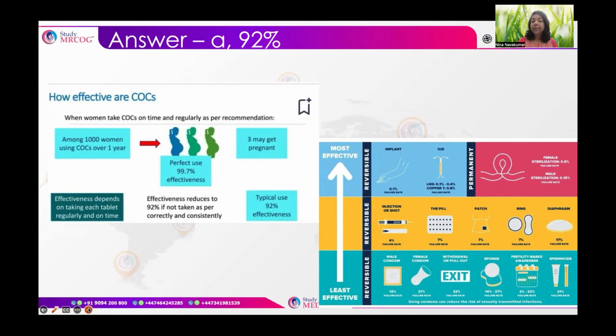And with perfect use, the effectiveness of oral contraceptives is around 99.7%, which means among 1,000 women using the combined oral contraceptive pills over a period of 1 year, 3 might get pregnant. So that is 99.7% effectiveness with perfect use. Now, the effectiveness depends upon taking each tablet regularly and on time. Effectiveness reduces to 92% if not taken as per instructions and consistently. Okay, as we can see in this table, implants have the lowest failure rate and maximum effectiveness.